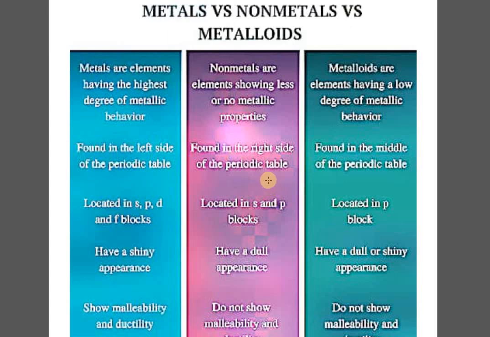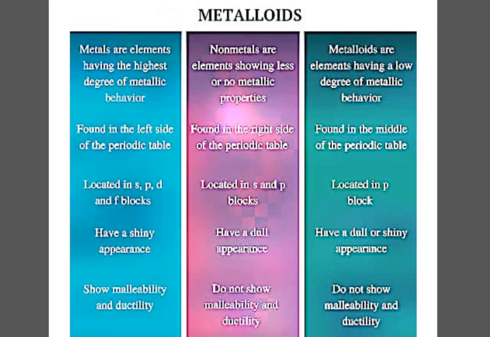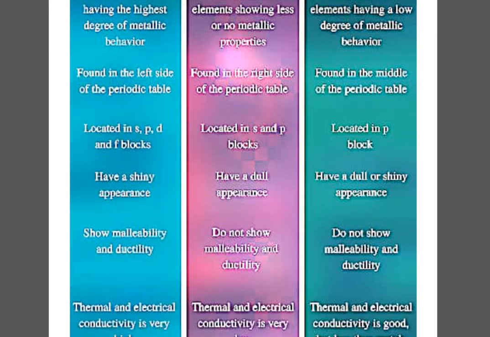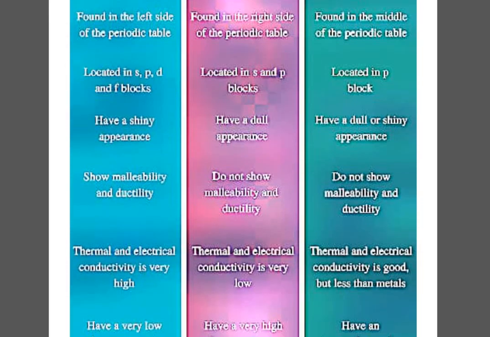Now, where are metals found in the periodic table? Towards the left side. Then we find the non-metals towards the right side, and the metalloids are found in the middle part.